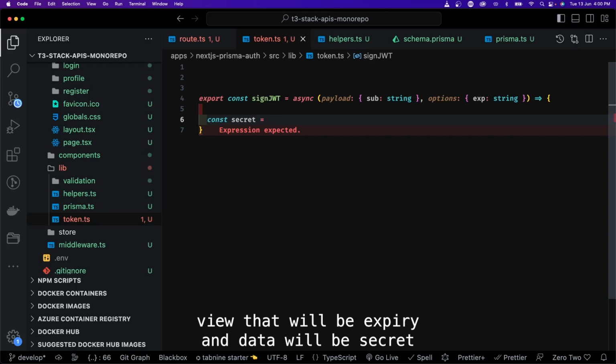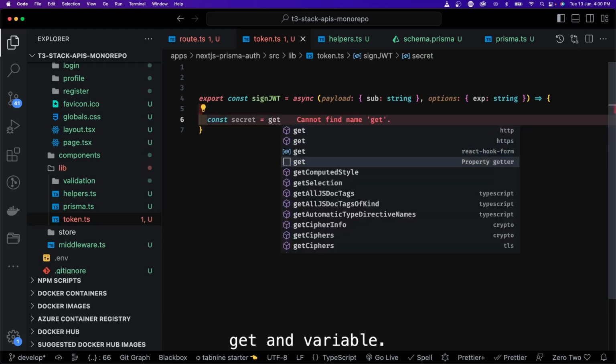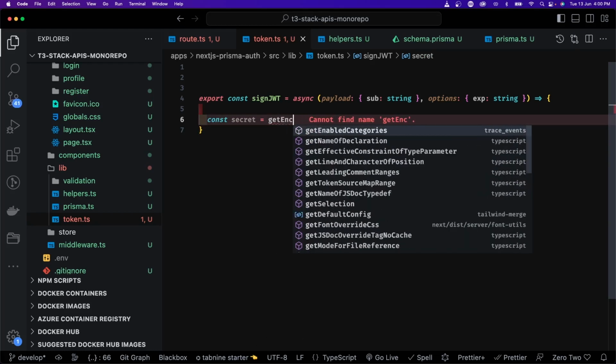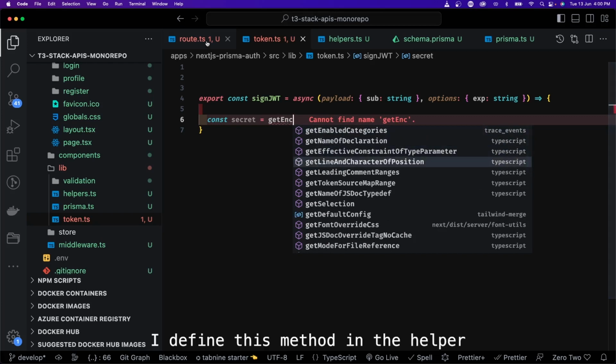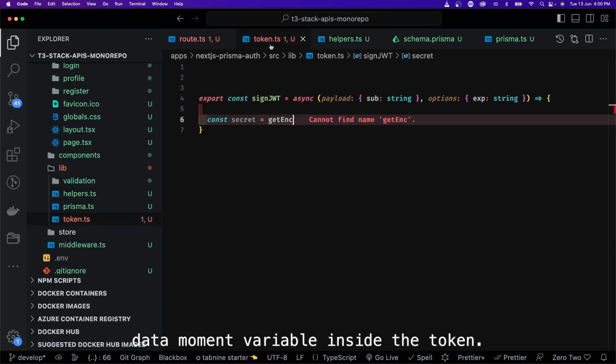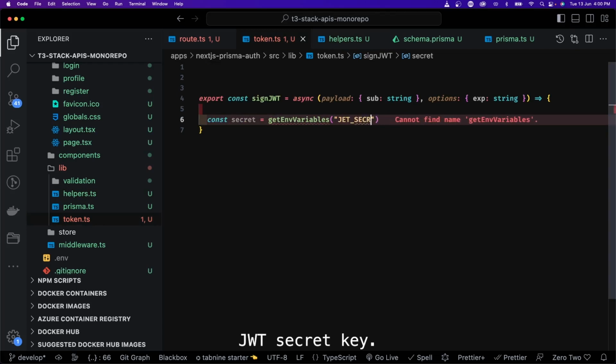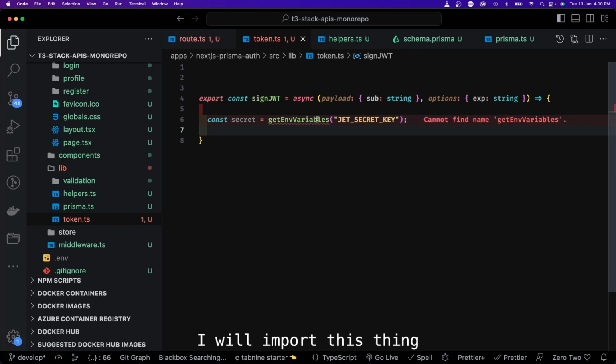JWT expiry and JWT secret key, these two things we are going to use, and here we are going to use get environment variable. I defined this method in the helper, get environment variable, inside the token, and here I'm just going to get the secret key, JWT secret key. So we need expiry and the secret key. I will import this thing.